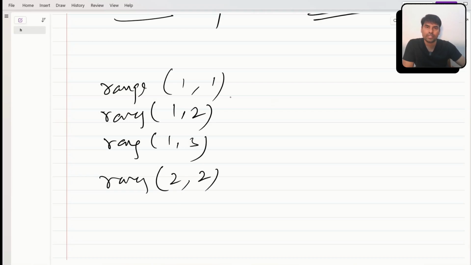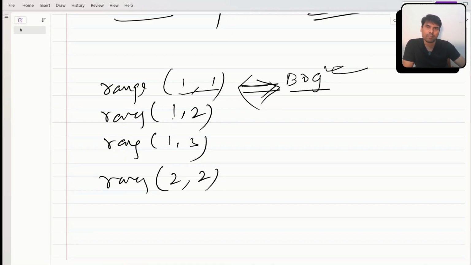Range 1 comma 1 means that while creating a vocab, it will take single words. If you take single words, it's a bag of words. So NGram 1 comma 1 is equal to bag of words.